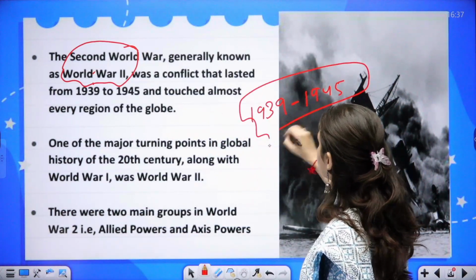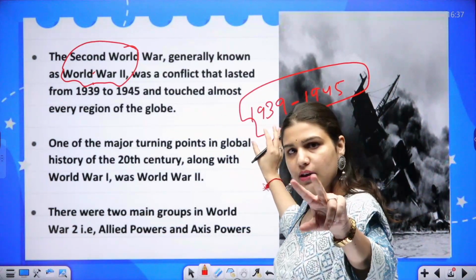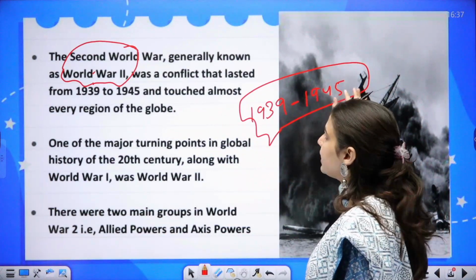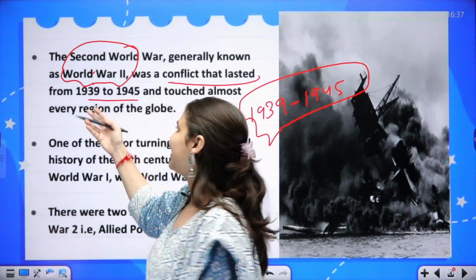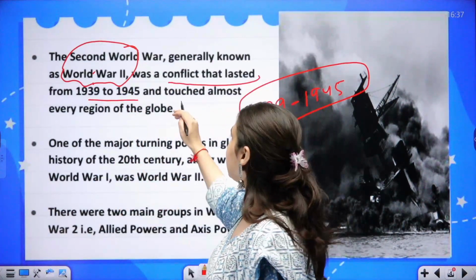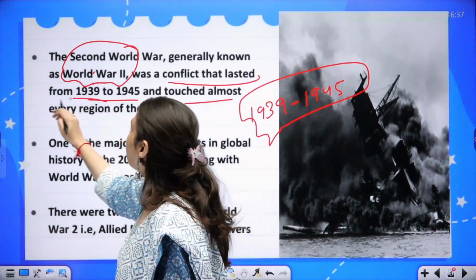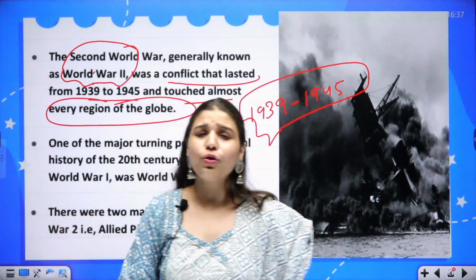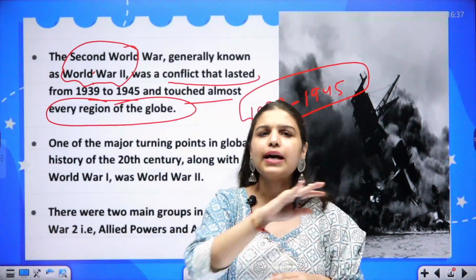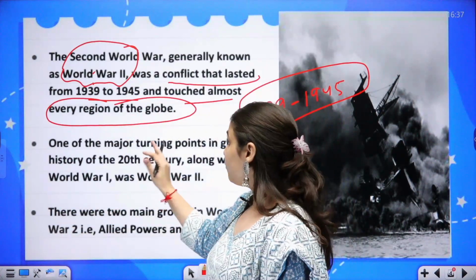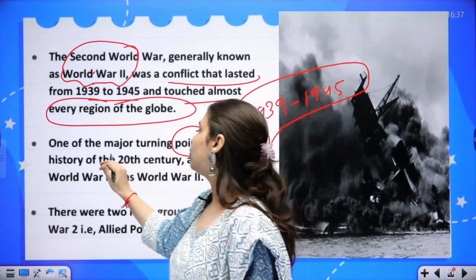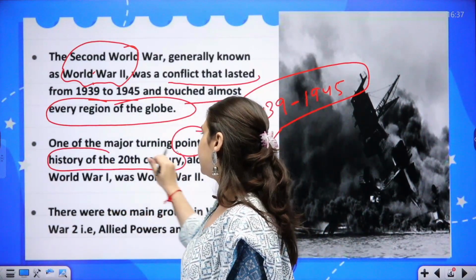It was a conflict that lasted from 1939 to 1945, and it touched almost every region of the globe. Every country, directly or indirectly, was involved in this war, and it was one of the major turning points in the global history of the 20th century.